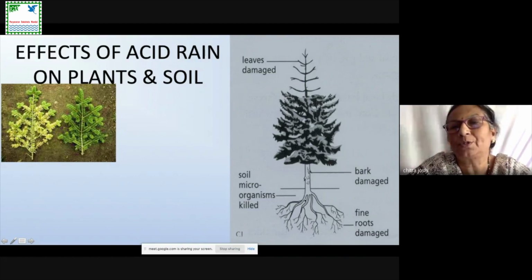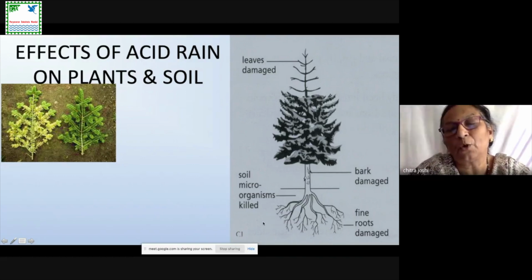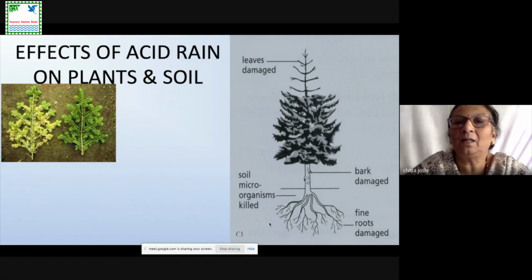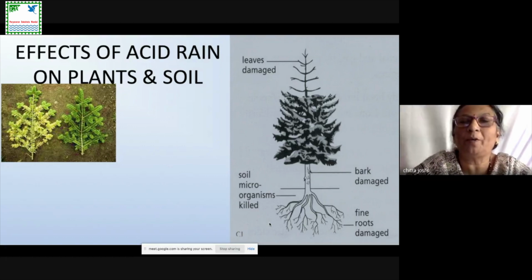The roots of a plant absorb this acidic water. When they absorb the acidic water, the nutrients present in the soil, like, say, magnesium and calcium, get destroyed, because acid reacts with metals very easily, and then metallic chloride or metallic sulfate formation takes place.